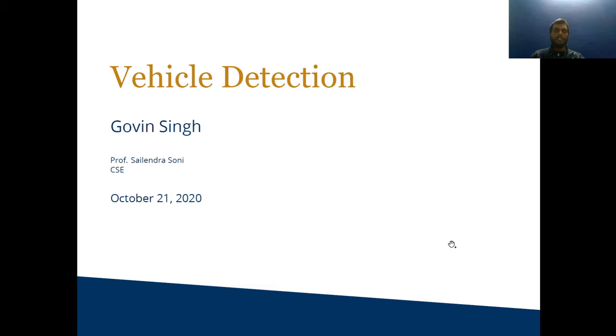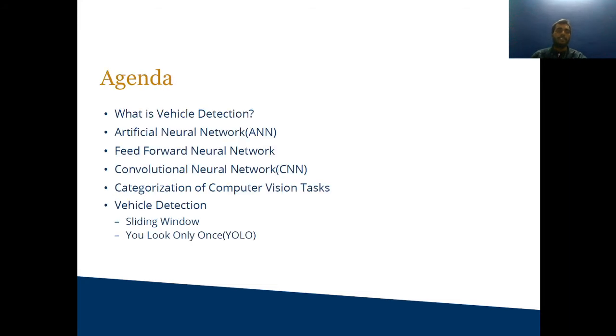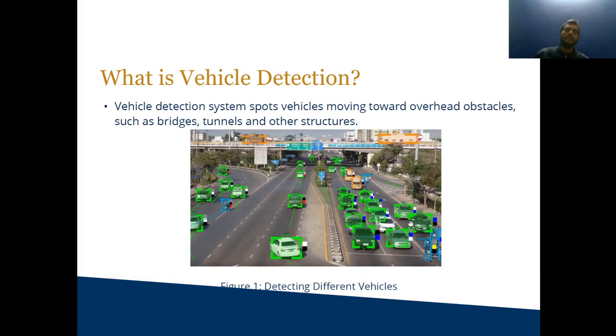I am from Computer Science branch from Government Engineering College, Jhalawar, and my today's presentation topic is vehicle detection. Today's presentation agenda is what is vehicle detection, artificial neural network, feed-forward neural network, convolutional neural network, and categorization of computer vision tasks, and some vehicle detection methods like sliding window and You Only Look Once, or YOLO algorithm.